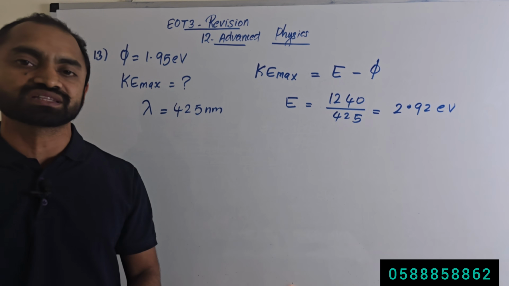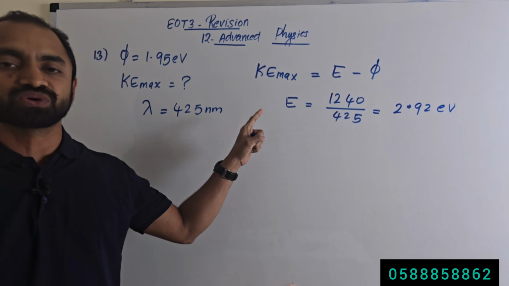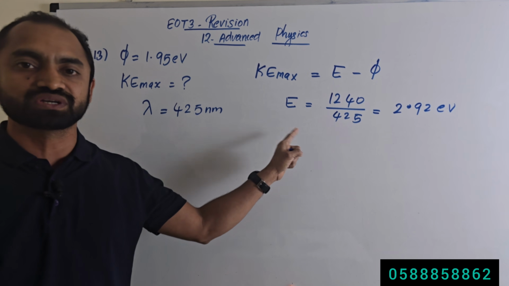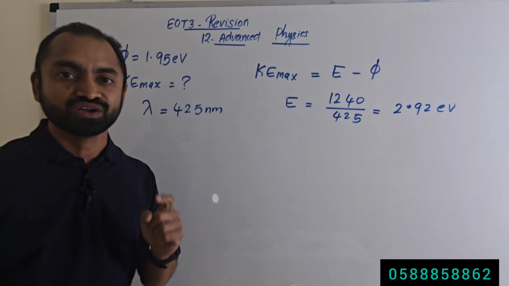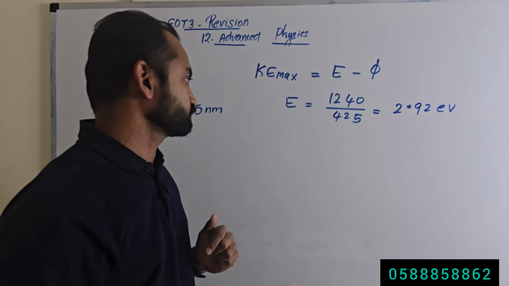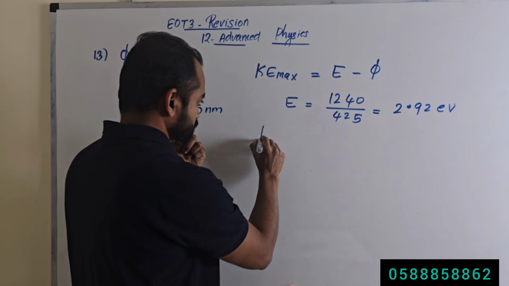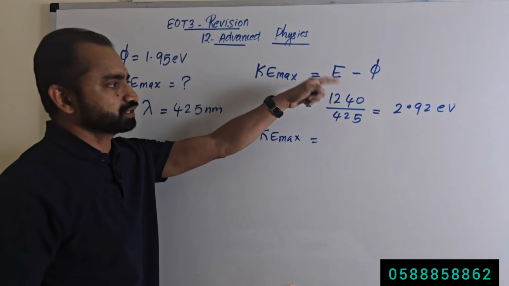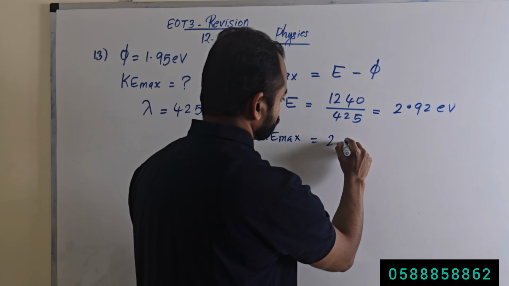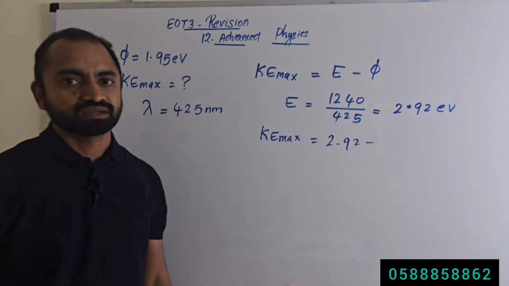How did we calculate that? Energy of the incident photon is equal to 1240 divided by the wavelength of the incident photon. How much is the wavelength? 425 nanometer. Then KE max equals energy of the incident photon, that is 2.92, minus the work function.